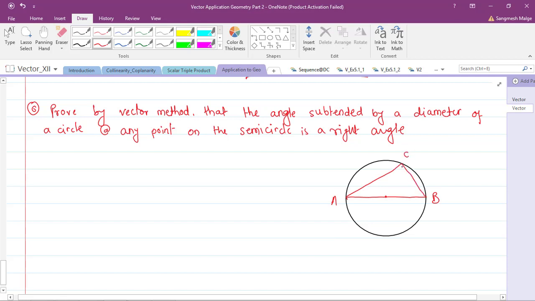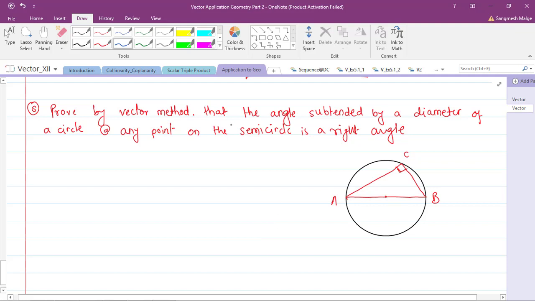Suppose this is a point C. So this angle is always a right angle. You take any point on this semicircle, whether you take this or this or anything, all these angles are right angles. This statement is like this. Okay, so let me have only one point C here.